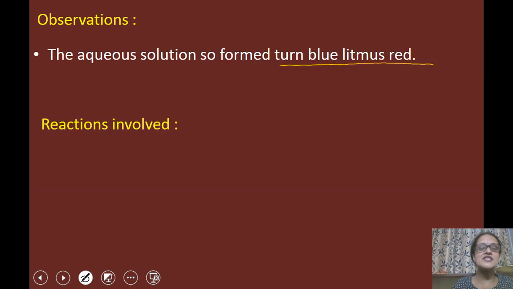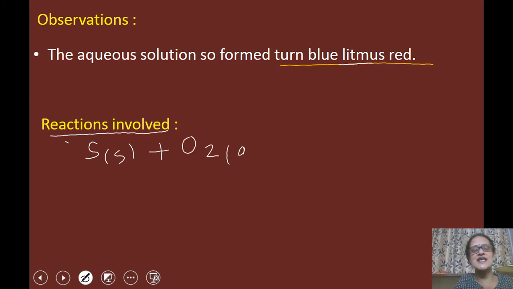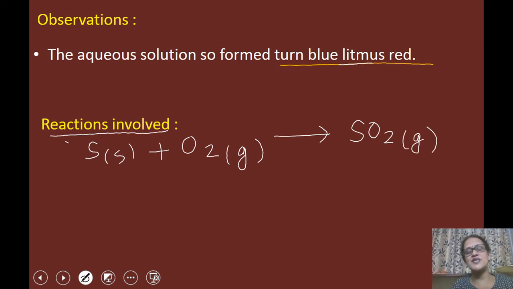Then finally we will see the observation. The aqueous solution so formed turns blue litmus red, and then we will see the reactions involved. So children, there are two reactions taking place. What was the first reaction? The first reaction was that sulfur, whose physical state is solid, so we will write here S plus O2, and you know that the physical state of oxygen is gas, so I'm writing here S plus O2 is equal to SO2, SO2 again in the gaseous state. So children, sulfur dioxide is formed here.